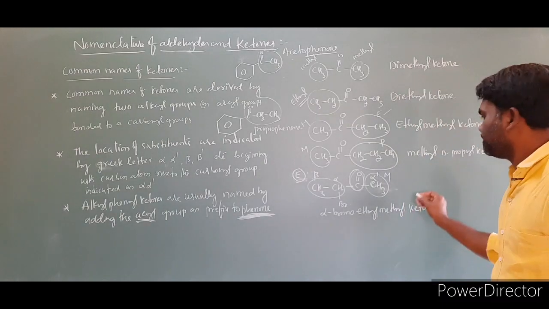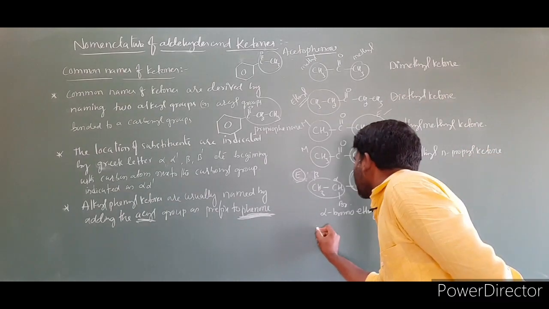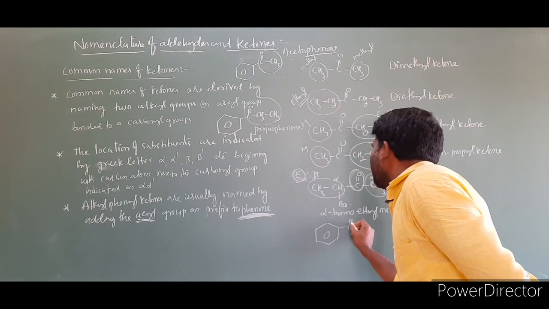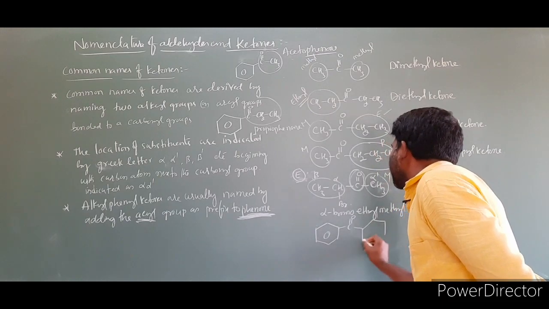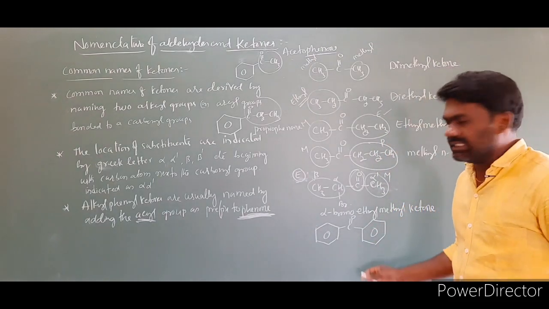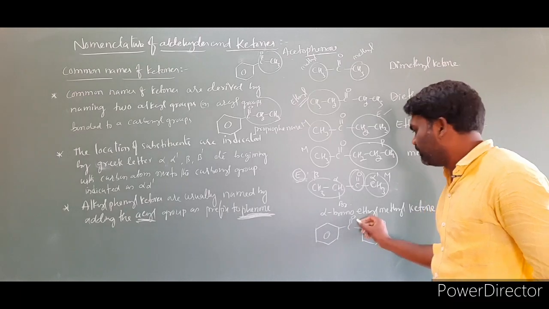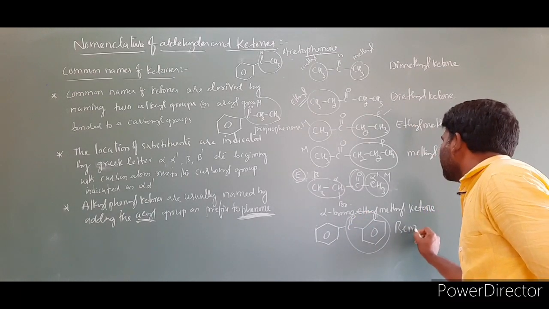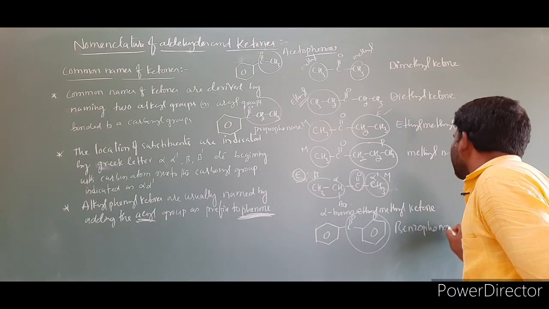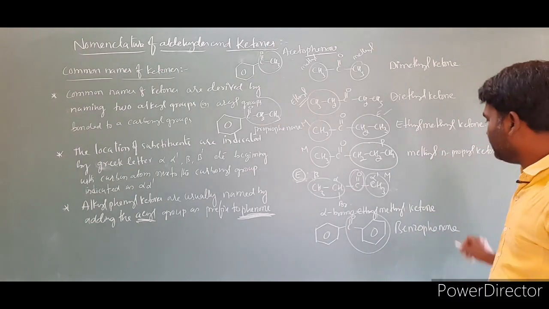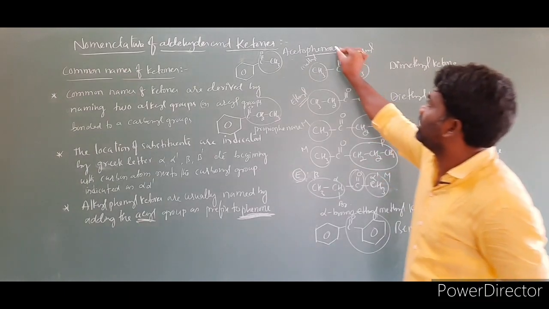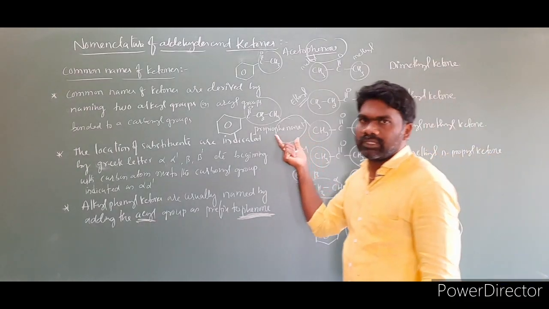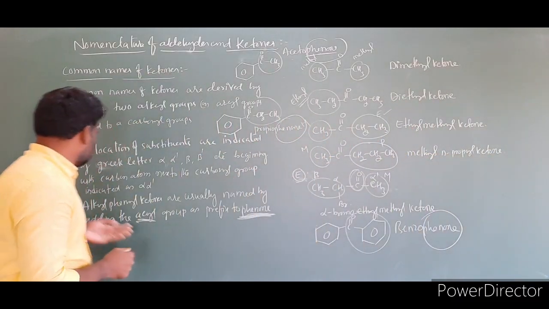And I am taking one more example. I am writing here C double bond O with a benzene ring. So to the phenone we have to write benzophenone. If you look at all these names, they all end with phenone.